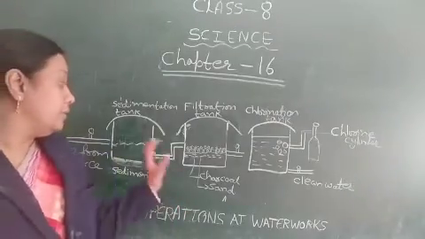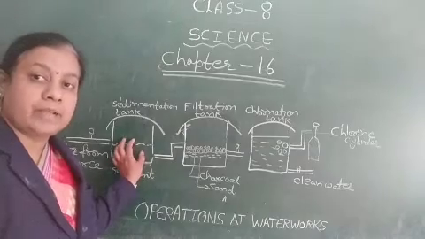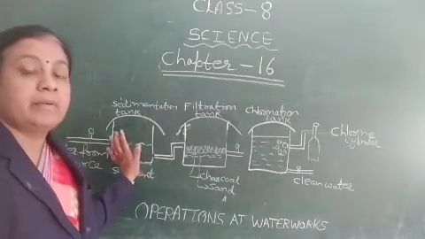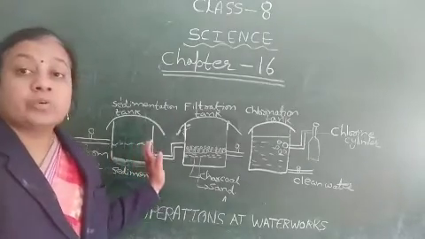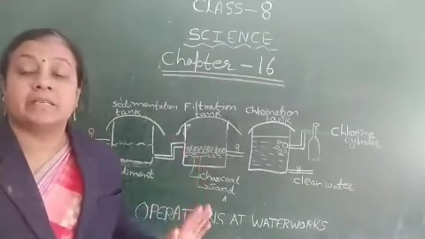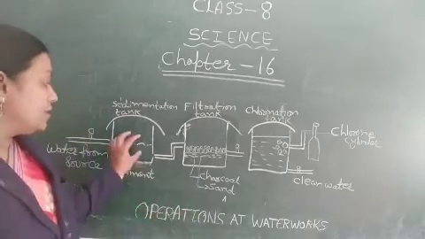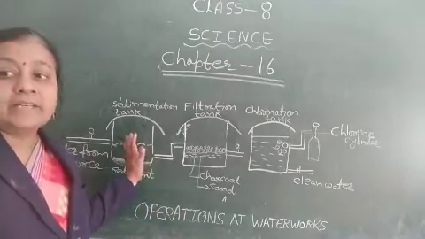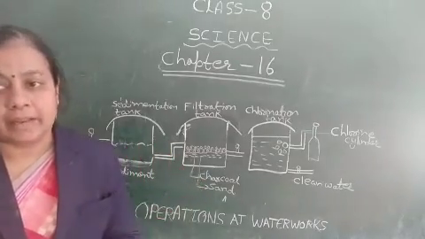So we take water from the source and keep it for some time. Sand, mud and suspended particles settle down, and potash alum helps them settle quickly. The settled material at the bottom is called sediment.